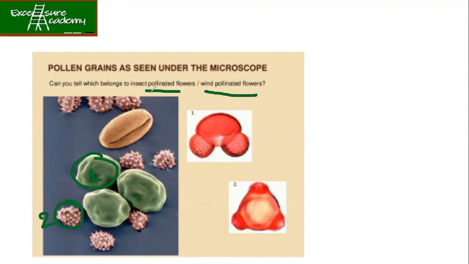Because the wind pollinated one seems to be a little lightweight. Okay, but we just now discussed that the insect pollinated pollens should have spikes, right? So now what do you think?